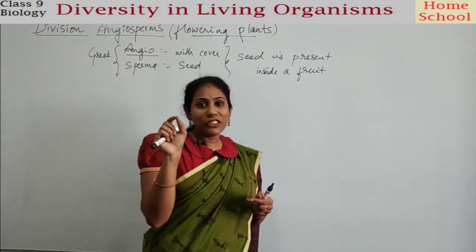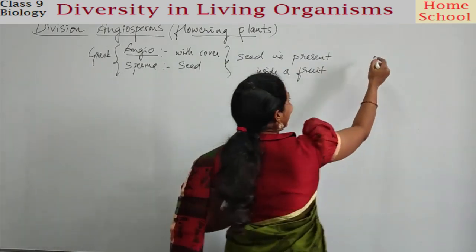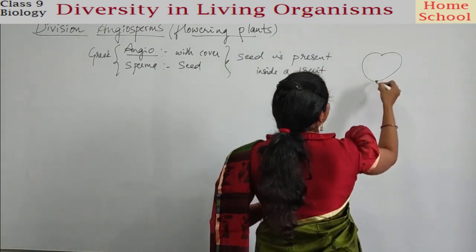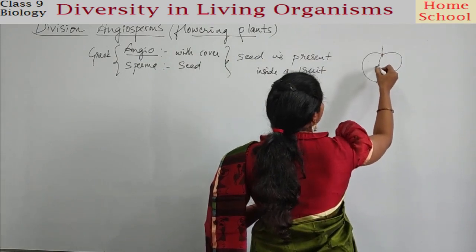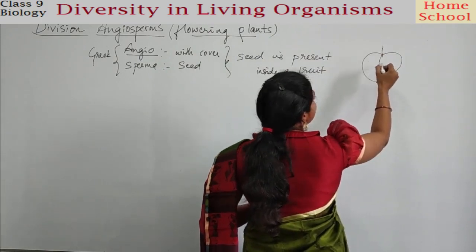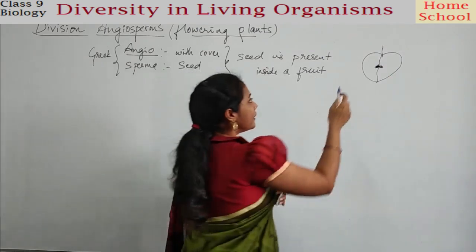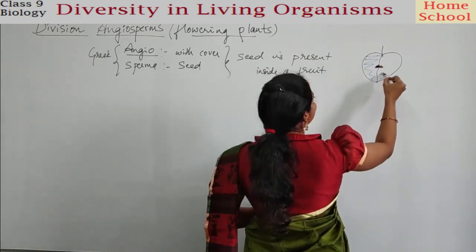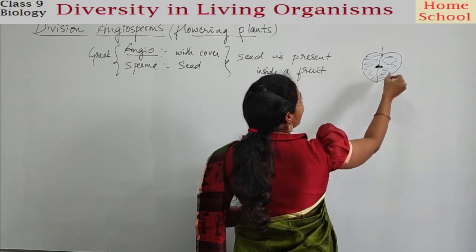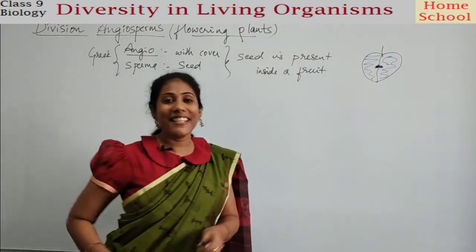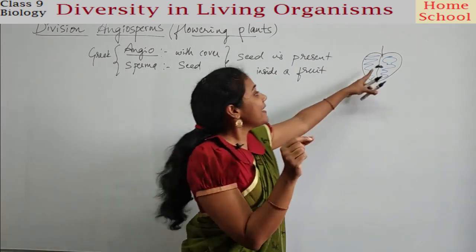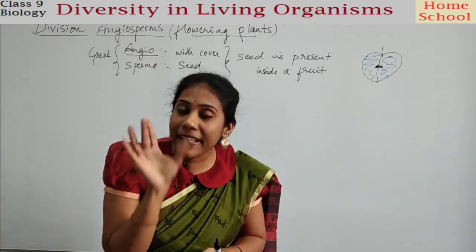Can you imagine an apple here? If you cut an apple in half, in the middle portion you have black-colored seeds, isn't it? And you have a pulp. This can be eaten, right? This pulpy region is called the fruit. Inside a fruit, you have a seed. Inside a seed, you have an embryo.